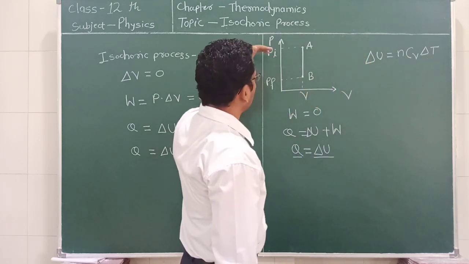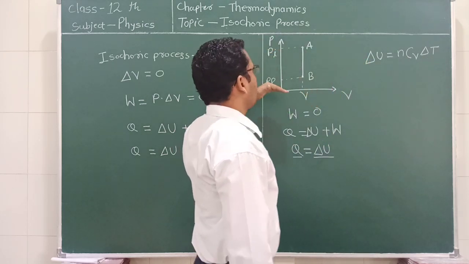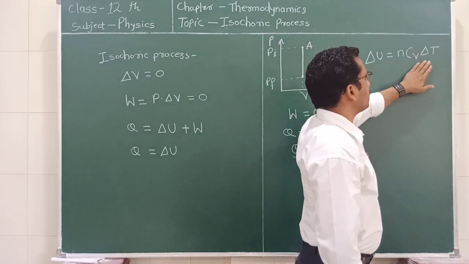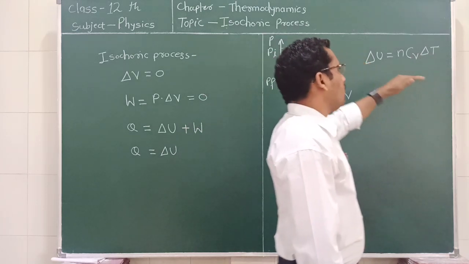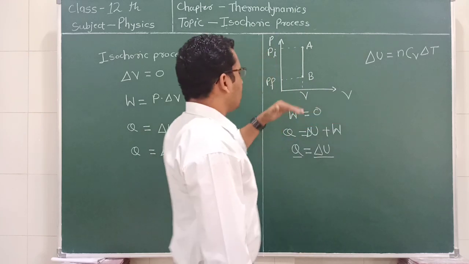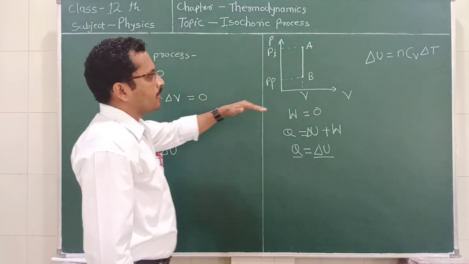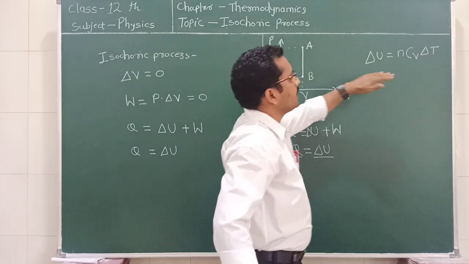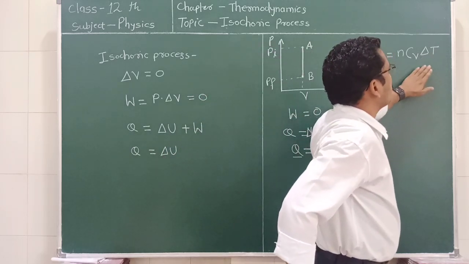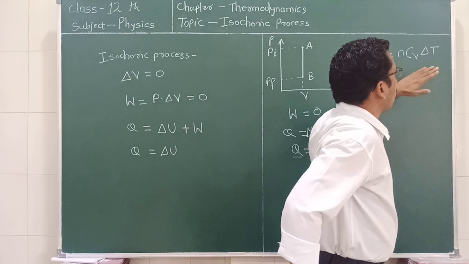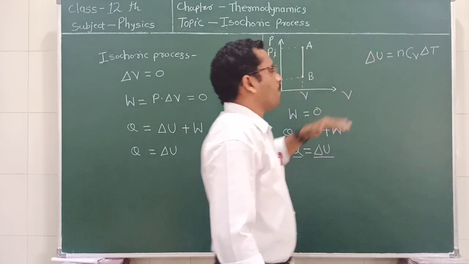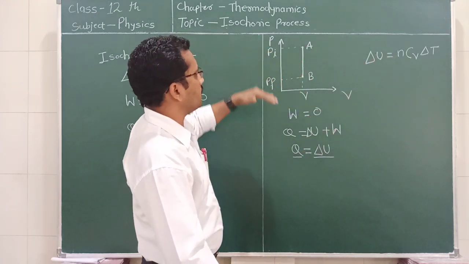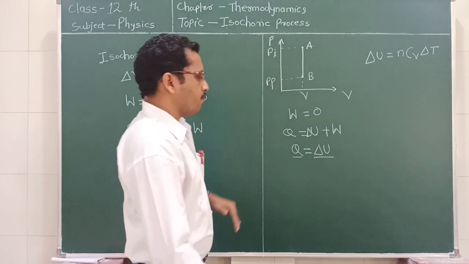As the pressure changes from Pi to Pf, the temperature changes from Ti to Tf. So in the isochoric process, the temperature doesn't remain constant. Even though the volume remains constant, the temperature changes from its initial value to the final value as the pressure changes from Pi to Pf.